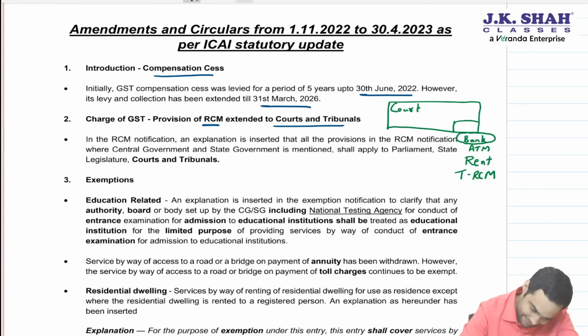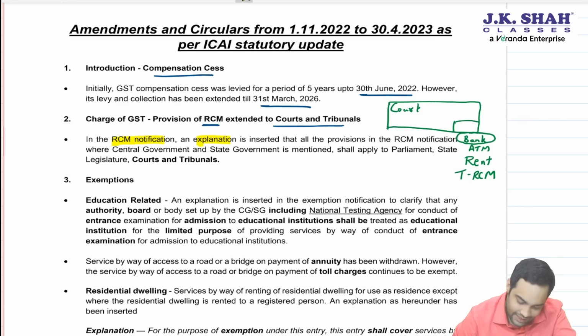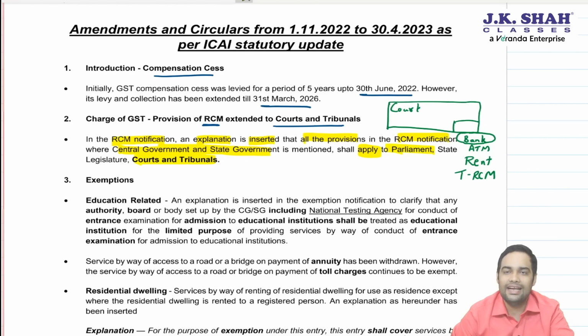Let's see. In the RCM notification, an explanation is inserted that all the provisions in the RCM notification where central government, state government is mentioned shall apply to parliament, state legislature, court and tribunals.